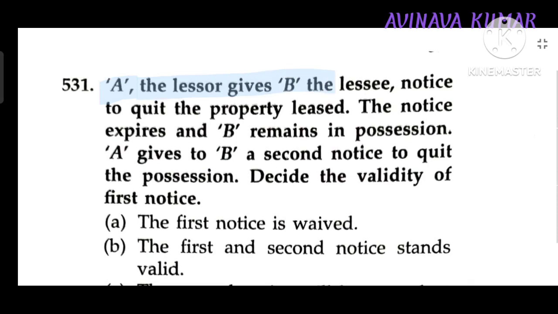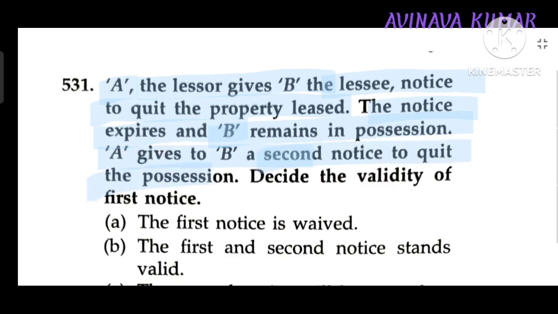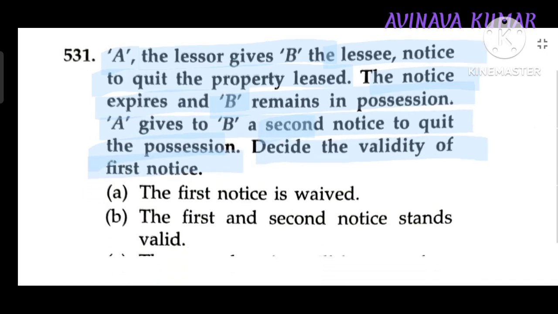A, the lessor, gives B, the lessee, notice to quit the property leased. The notice expires and B remains in possession. A gives B a second notice to quit the possession. Decide the validity of the first notice.